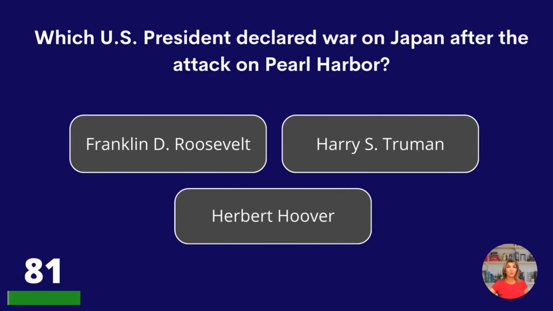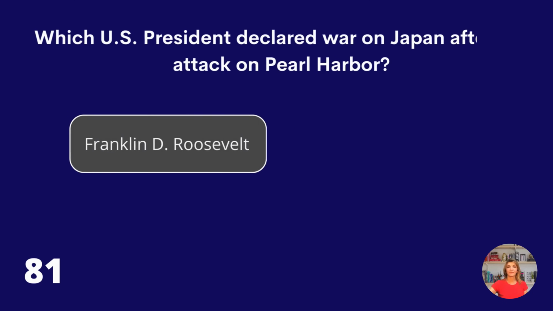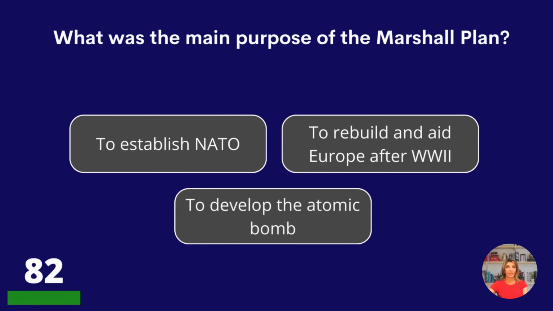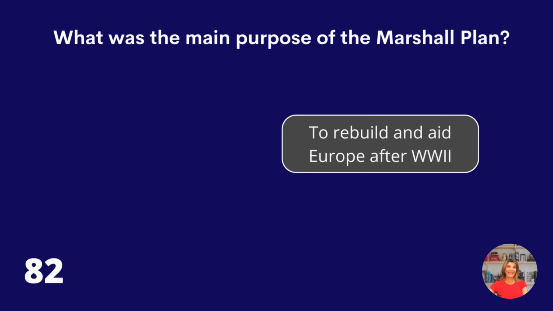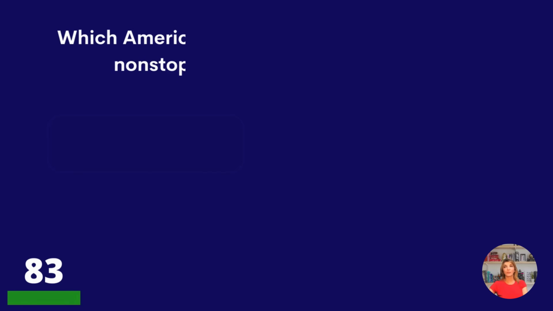Which U.S. president declared war on Japan after the attack on Pearl Harbor? Franklin D. Roosevelt, Harry Truman, or Herbert Hoover? Franklin D. Roosevelt. What was the main purpose of the Marshall Plan? To establish NATO, to rebuild and aid Europe after World War II, or to develop the atomic bomb? To rebuild and aid Europe after World War II.